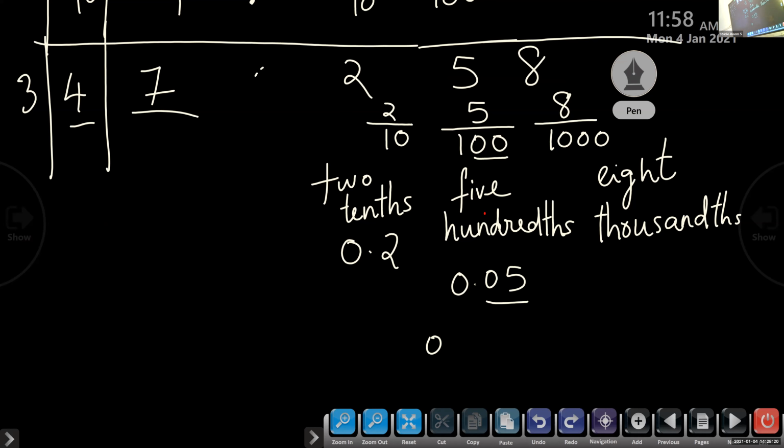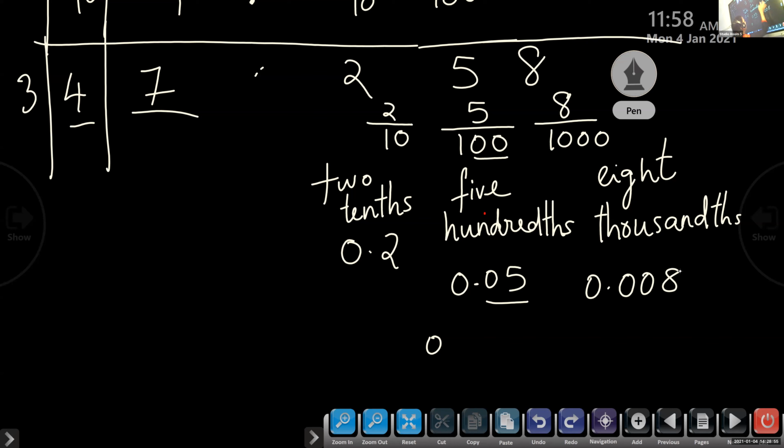So this conversion from fractions to decimals, you have already learned in class 4, which we are just revising with some examples. Okay, Anandesh, can you tell me 8 by 1000, how can I write it as a decimal? 0.008.